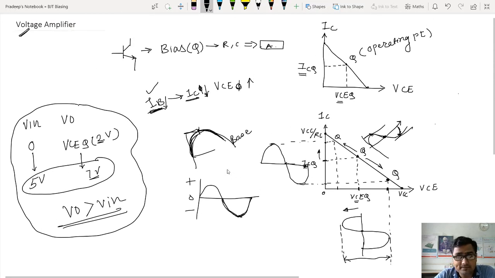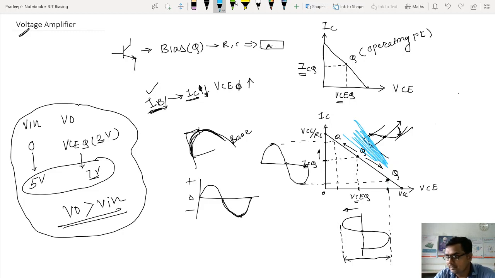So what happens basically? Q point shifts in up direction, Q point shifts in down direction. Let me change the pen. That Q point shifts on this load line. It goes up, it goes down, it goes up, it goes down, up and down. It creates a sine wave at the output of the collector. This is what amplification is.